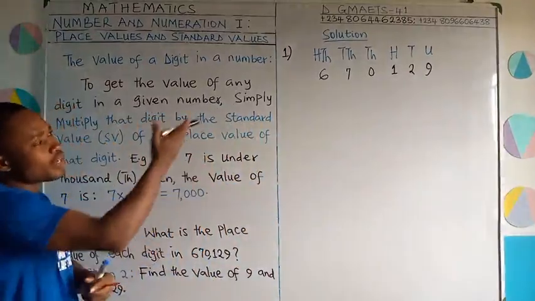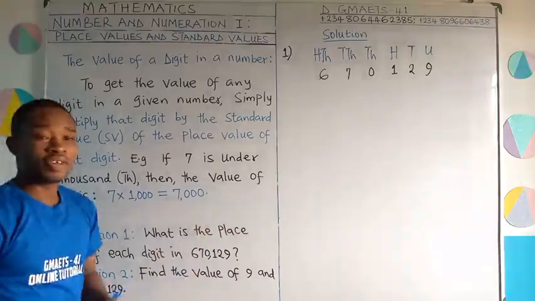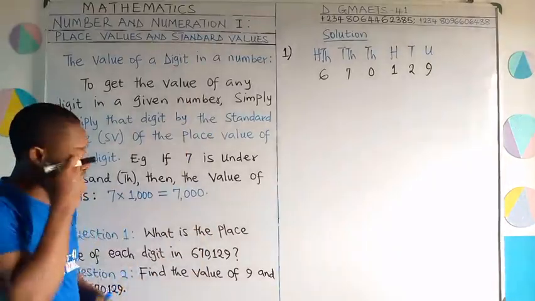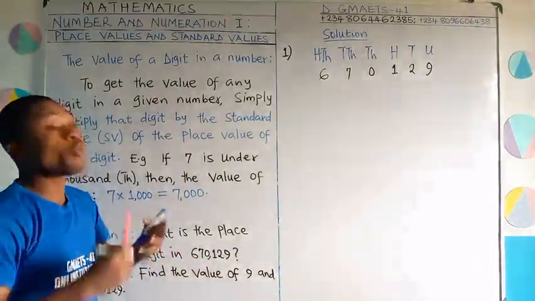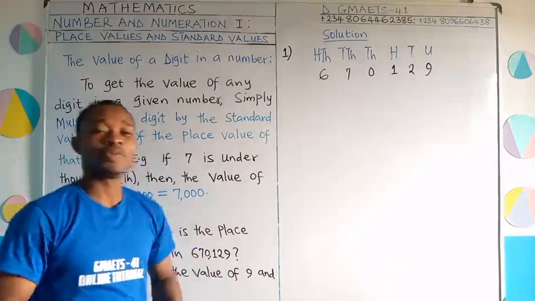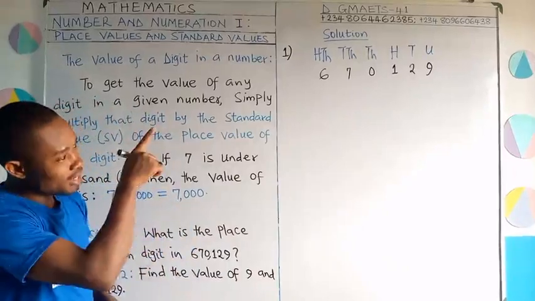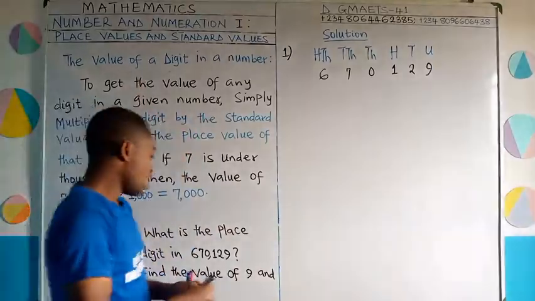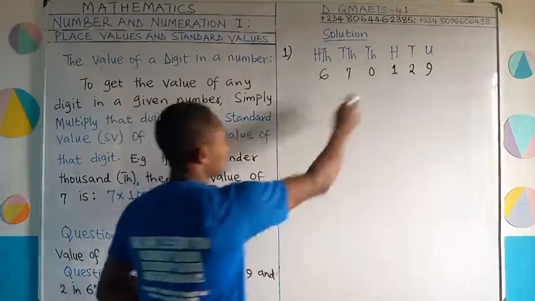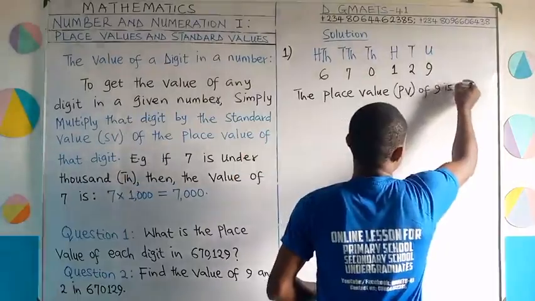Of course, even though I don't want to write all these things, I don't want to stress myself, I can simply start writing the place values from here directly. But I want you to understand how this thing is being done fully. Now that I've written out these numbers like this with their place values on top, I can now start. The place value of 9 is unit.